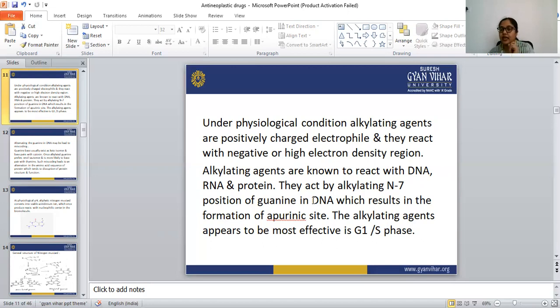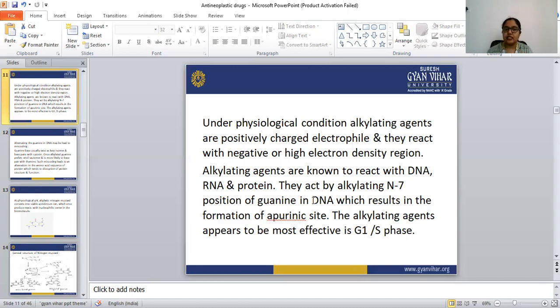Alkylating the N7 position of guanine in DNA results in the formation of an apurinic site. DNA has purines and pyrimidines, so an apurinic site means neither a purine nor a pyrimidine structure. Both structures are essential in DNA replication. So this alkylating agent acts by alkylating the N7 position of the guanine in DNA, which results in the formation of an apurinic site.